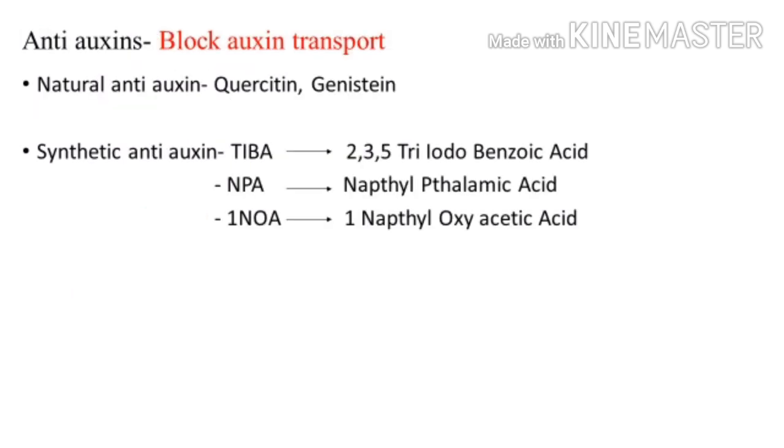Now let's see anti-auxins. Anti-auxins are those which block auxin transport, and the natural anti-auxins are quercetin and genistein. Then synthetic anti-auxins are TIBA, that is 2,3,5-triiodobenzoic acid, NPA, naphthylphthalamic acid, and 1-NOA, that is 1-naphthoxyacetic acid. So these are the anti-auxins which block auxin transport. Means if there is no need of auxin, then these anti-auxins will block the transport of auxin.